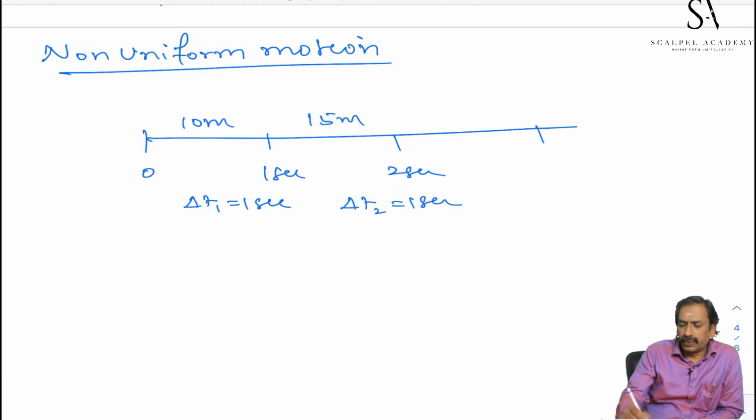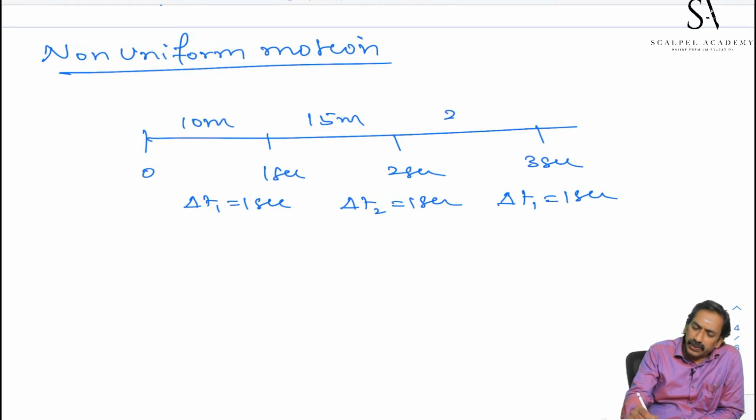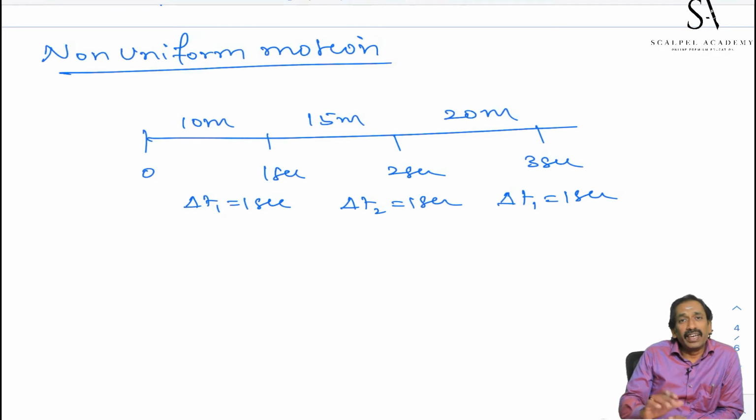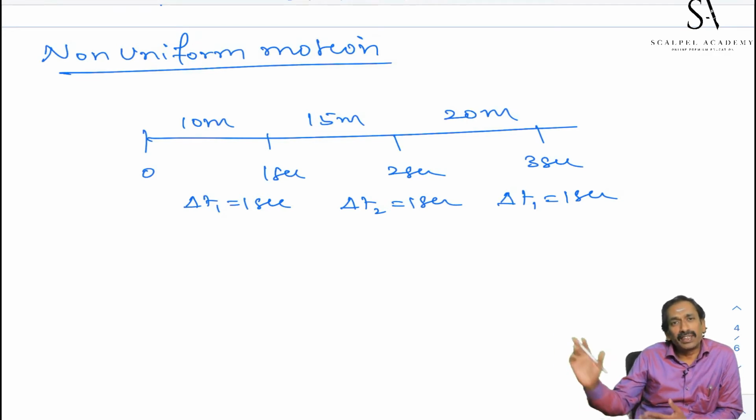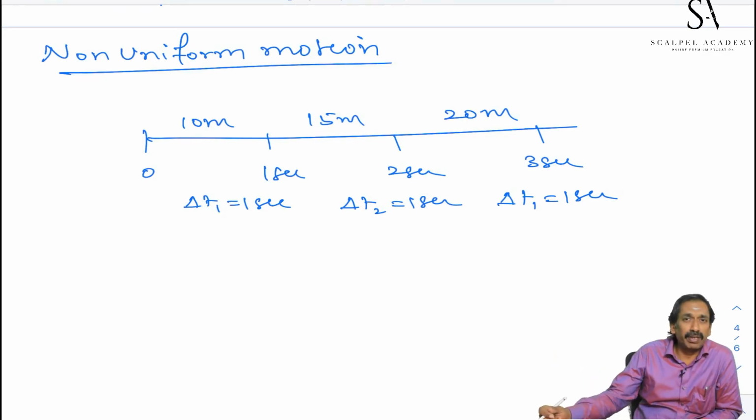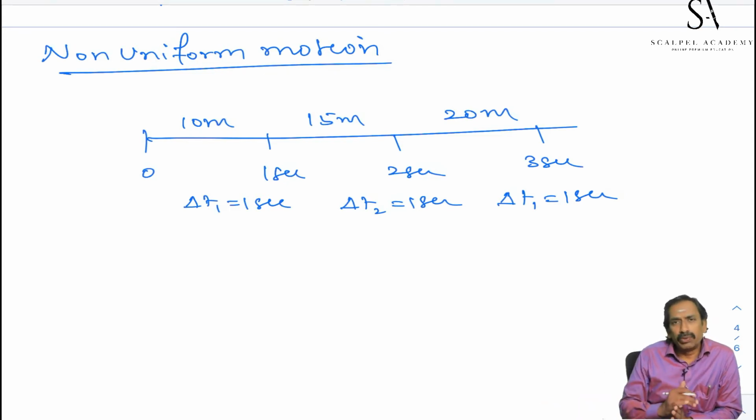In the next interval 2 to 3 second, again interval of time is 1 second, but it covers 20 meter. 10, 15, 20 in equal intervals of time, 1 second, 1 second, 1 second. Unequal displacement in equal interval of time. Such a motion is called a non-uniform motion.